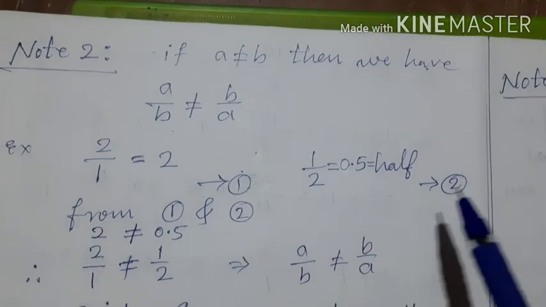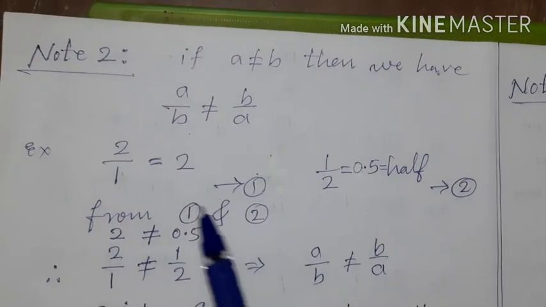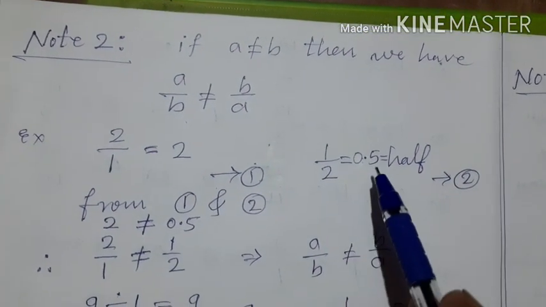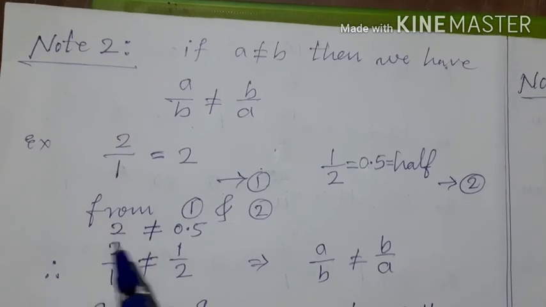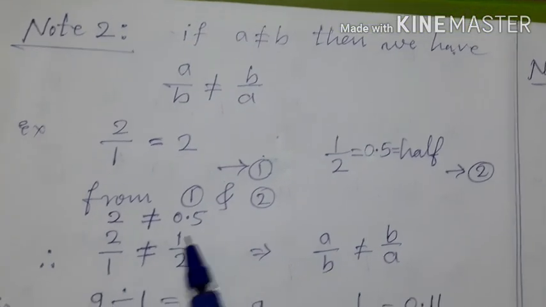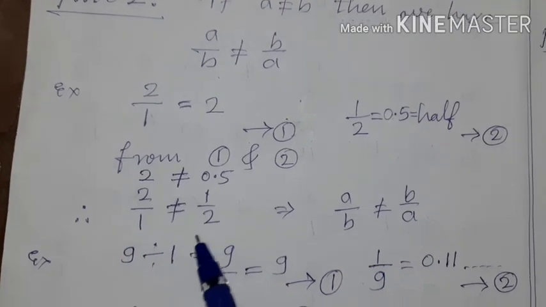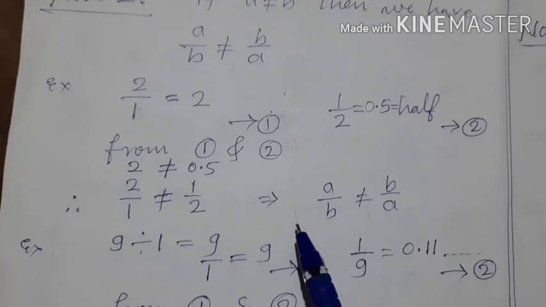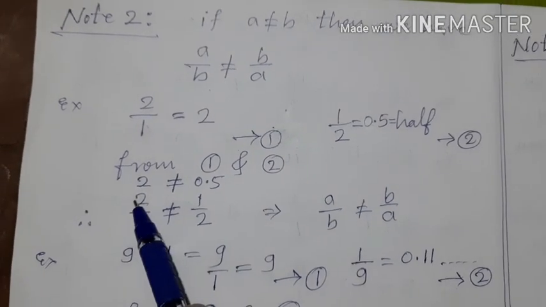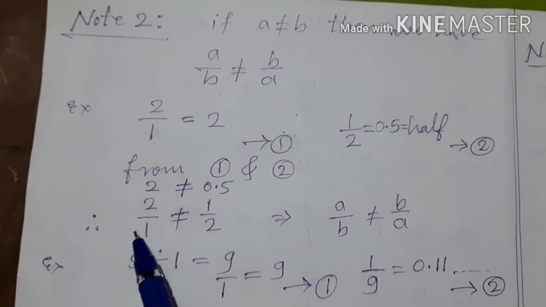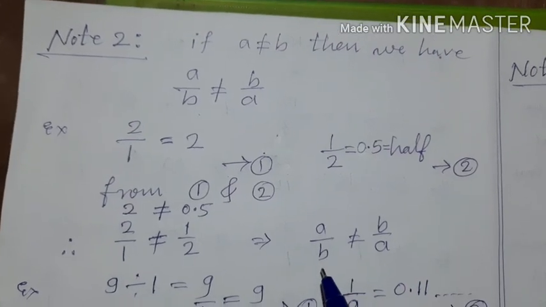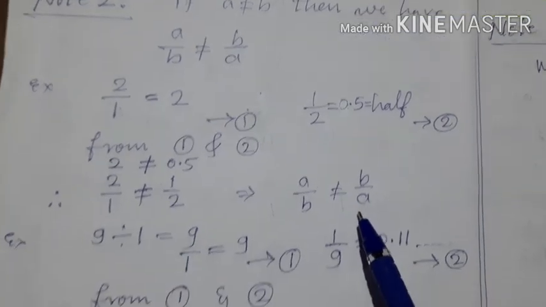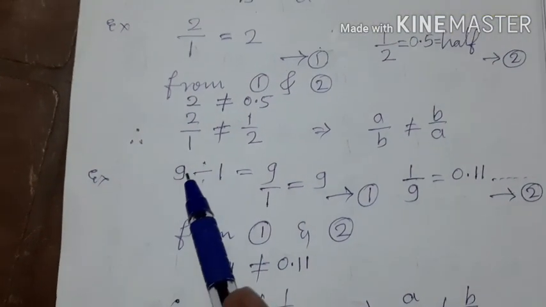From equation 1 and from equation 2, it is clear that 2 by 1 means it is 2, but 1 by 2 means it is 0.5. Therefore, 2 is not equal to 0.5. That is, 2 upon 1 is not equal to 1 by 2 or 1 upon 2. This implies where there is A, there is 2, where there is B, there is 1. Therefore, A by B is not equal to B by A. Okay. Let us take one more example.